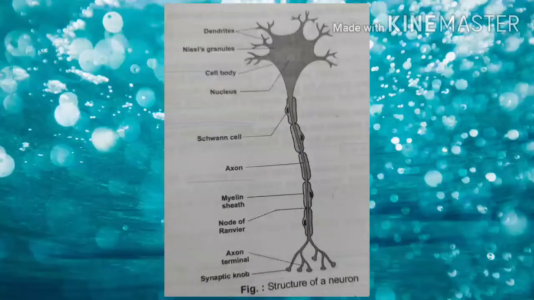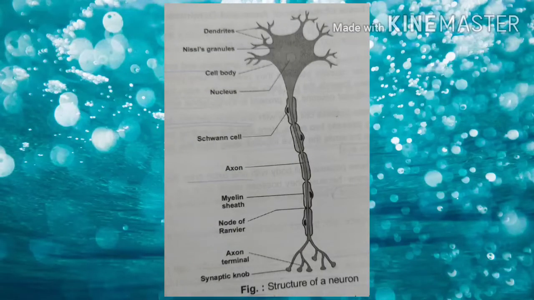Structure of a neuron. A neuron is a microscopic structure. A neuron is composed of three major parts. Number 1, cell body. Number 2, dendrites. And number 3, axon. So let's first discuss the cell body. The cell body is the controlling part of the neuron.